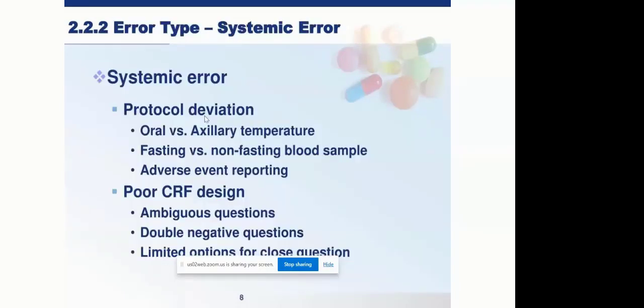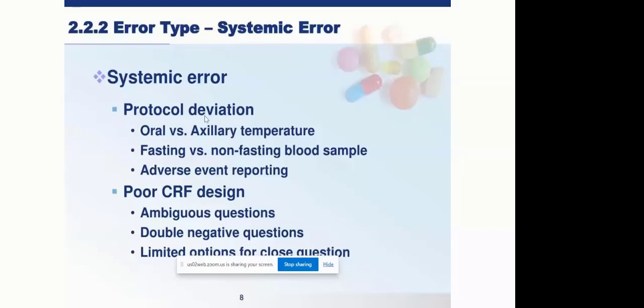So when we talk about a discrepancy, it is also called an error or any kind of issue. So what kind of issues can we face as a data management team? They can be systemic errors. The systemic error could be a protocol deviation. The protocol deviation is nothing but, whatever the procedure or the clinical trial design laid out in the protocol, the team at the site or hospital deviates from that design and performs certain assessments which are not as per the design laid out in the protocol. So that is protocol deviation.